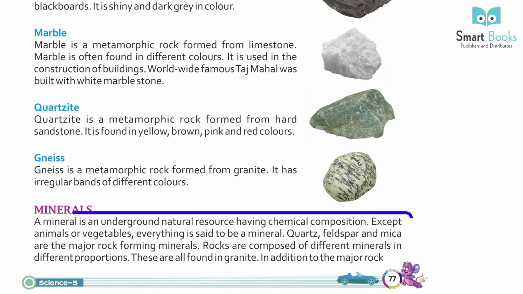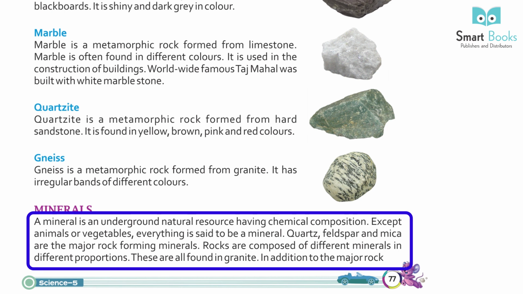Minerals. A mineral is an underground natural resource having a chemical composition. Except animals or vegetables, everything is said to be a mineral. Quartz, feldspar, and mica are the major rock-forming minerals. Rocks are composed of different minerals in different proportions. These are all found in rocks like granite.